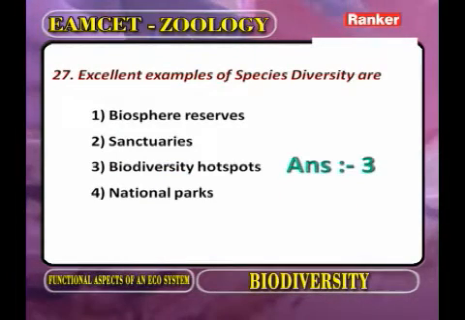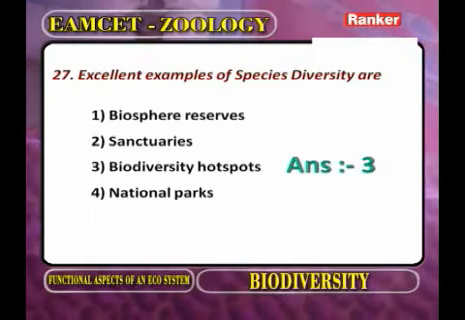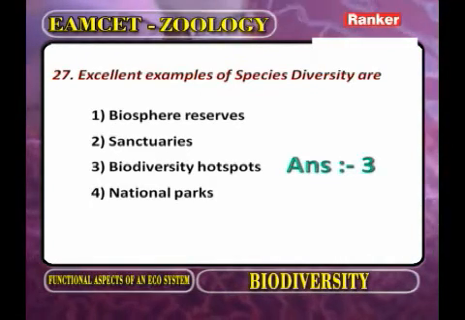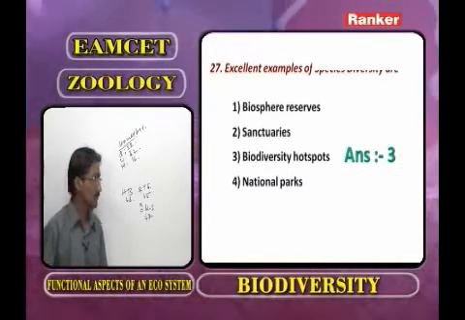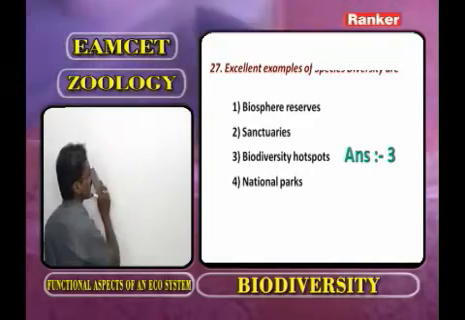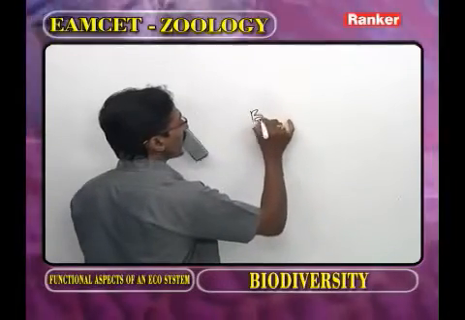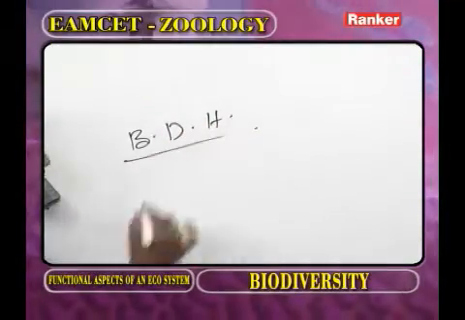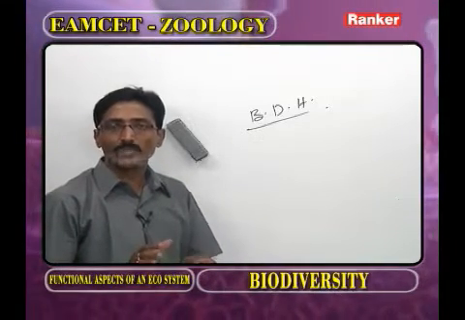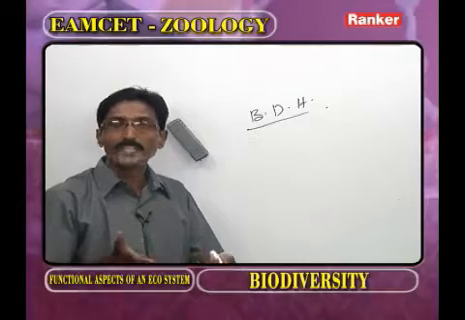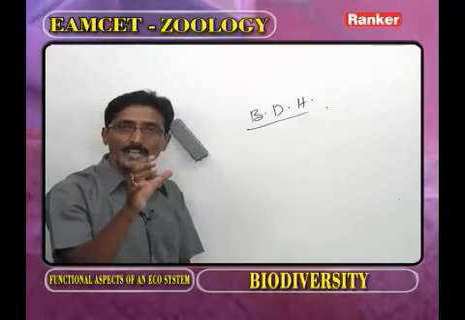Excellent examples of species diversity. What is meant by species diversity? It is the area in which different species are present. Now, as we observe the species diversity, what is the classical example for the species diversity? That we call biodiversity hotspots. What is meant by biodiversity hotspot? It is the place in which the species are threatened by destruction. The biodiversity hotspots were first explained by Norman Myers.